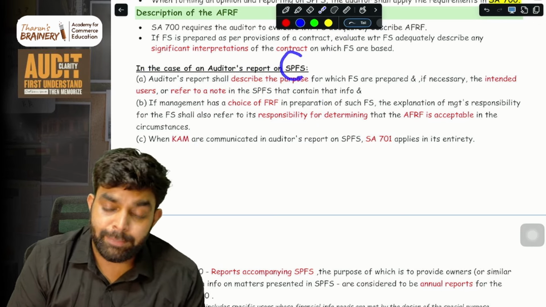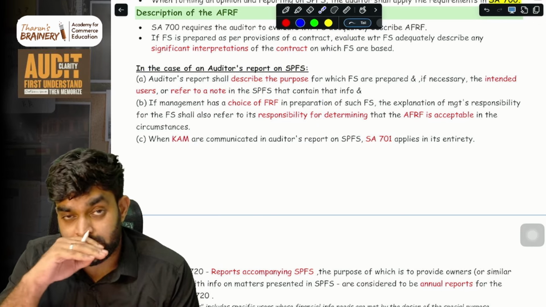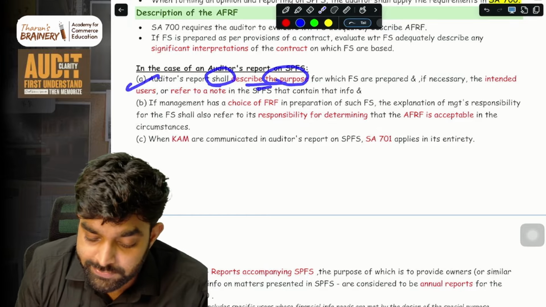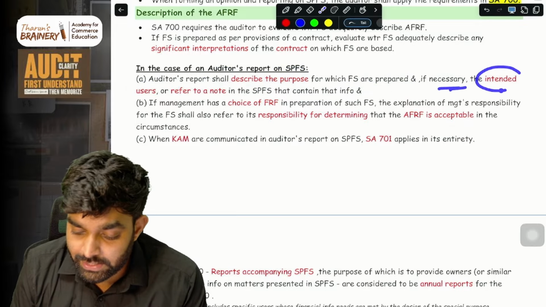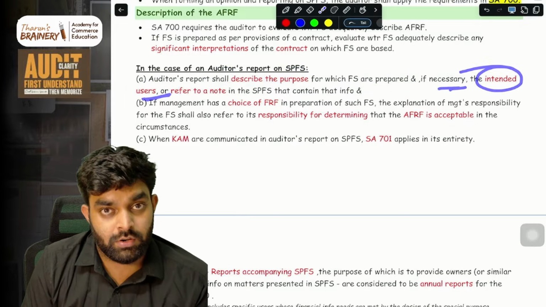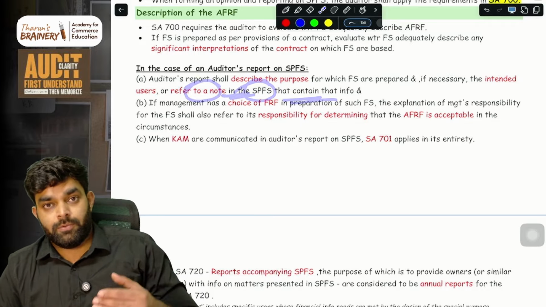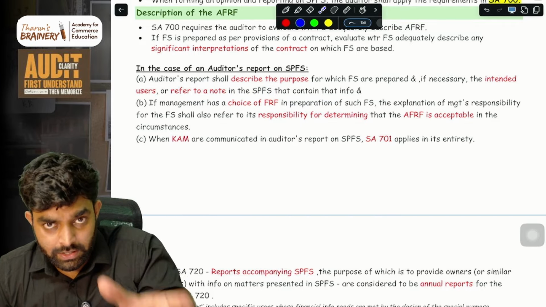In case of an audit report on SPFS, you are auditing SPFS and now you are making an audit report. What are the things you need to consider? Simple. The audit report shall describe the purpose for which such financial statements are prepared, and if necessary you have to mention the intended users also, or refer to a note in the SPFS that contains that information. Sometimes inside the SPFS, some note will be there.